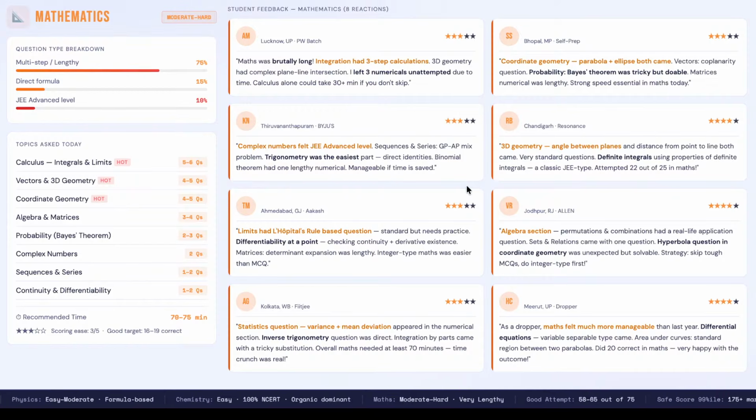So as you can see on the screen, limit had standard questions but needed practice. Differentiability at a point, checking continuity plus derivative existence, and matrices determinant expansion was lengthy. So differentiability had somewhat lengthy questions. So you have to make yourself prepared mentally that if this type of questions are coming, you are able to solve things very quickly.